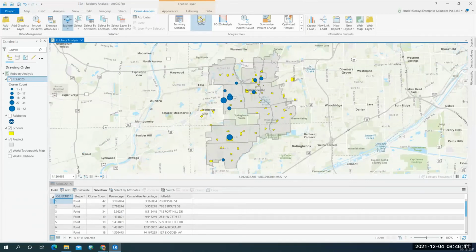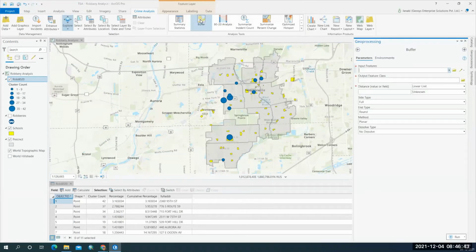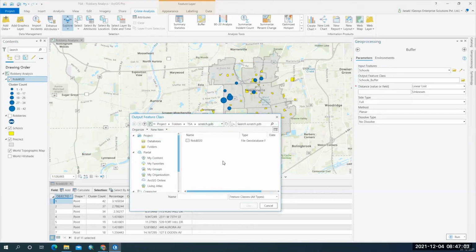I have a buffer tool here which is readily available. So I want to find the robberies that are occurring within the school zone, which means I have to buffer the schools. So what is the output you want? You can keep it here. School buffer.